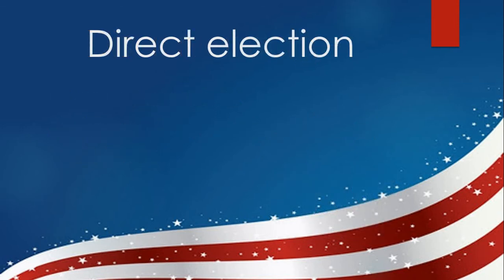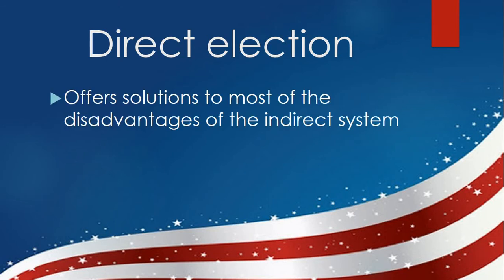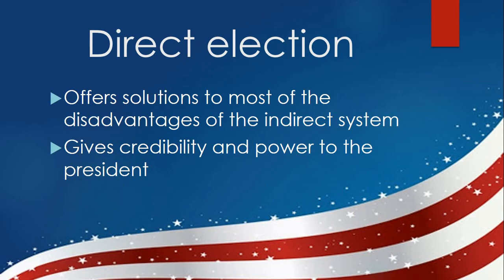Now let's move to the direct election process. A direct system for a presidential election brings a lot of solutions to most of the disadvantages that we saw, as it gives the president a very important credibility, as his election comes directly from the people. It's the people of the country that are electing their president directly, without the need of any representative. And this electoral process gives the president, in the constitutions that follow the direct electoral system, very important and powerful prerogatives, and the reason, of course, is that he's elected by the people.